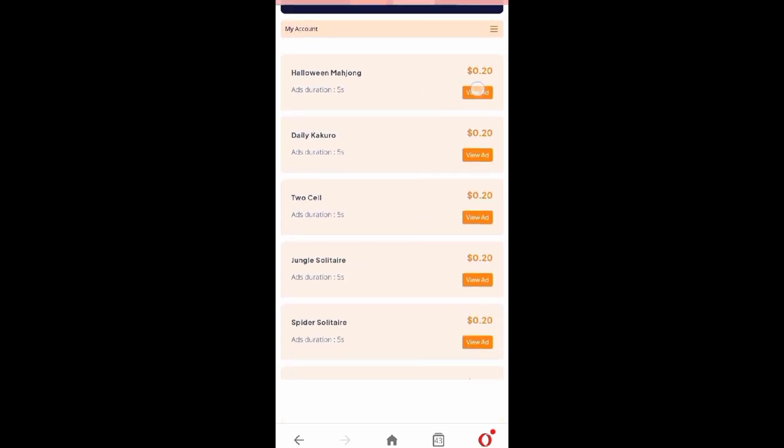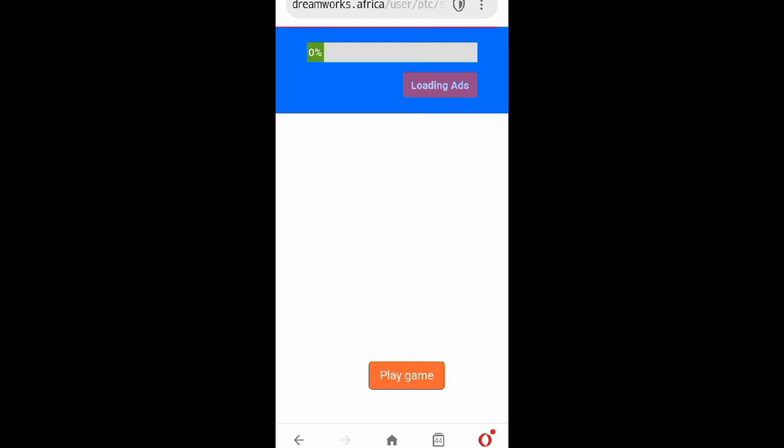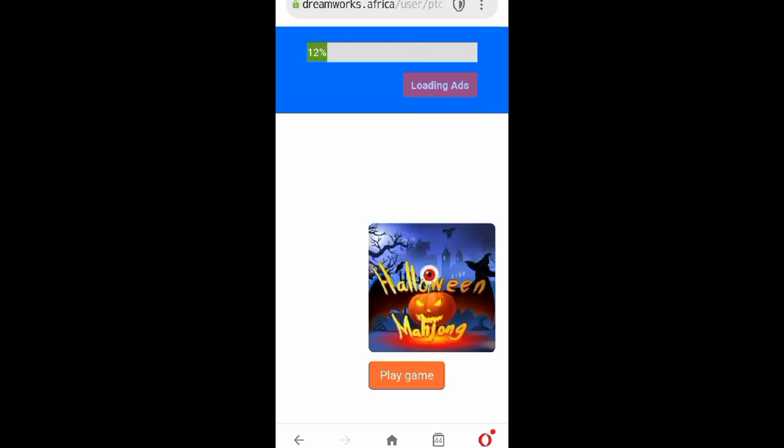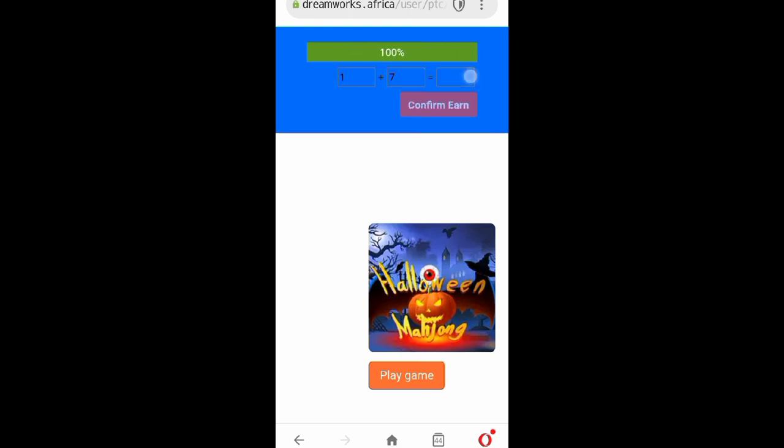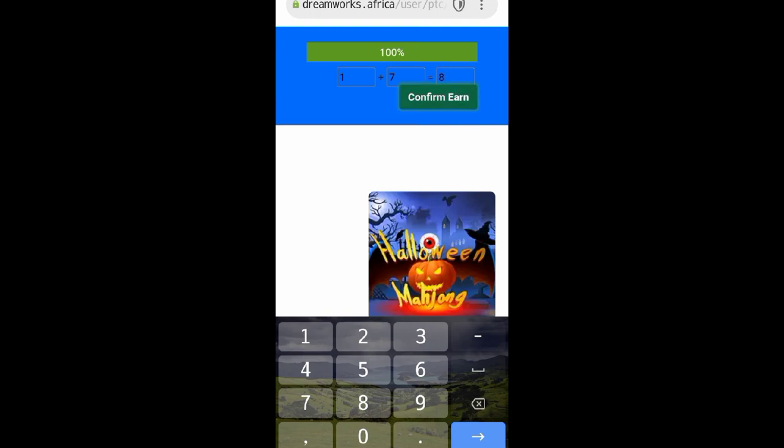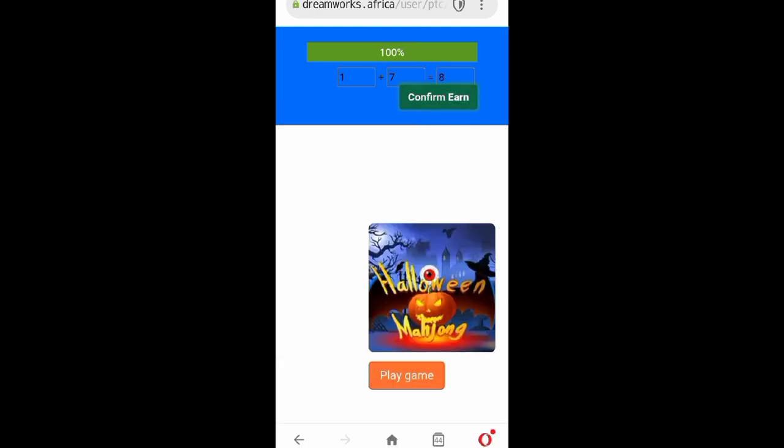Then click another one. That's what you will do until you click on the 25 ads, which load up and get you to $5 per day. So 1 + 7 is 8. That is that, and that's the way you will earn your money every day.